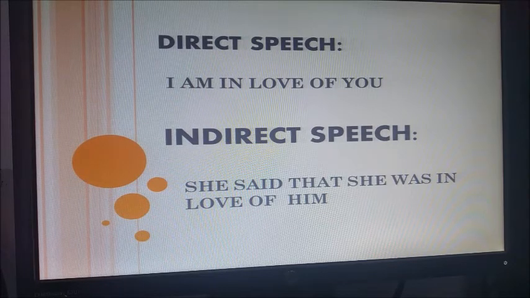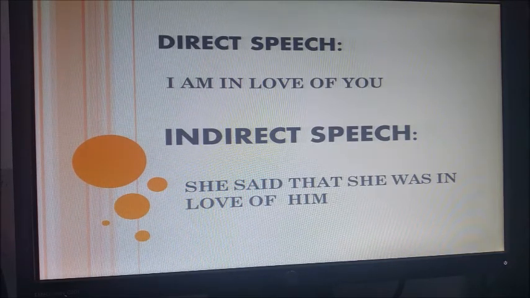And in indirect speech, she said that she was in love of him. That is the second sentence, but check that it is in simple past. The first has to be in present simple, and the second has to be in simple past, okay?